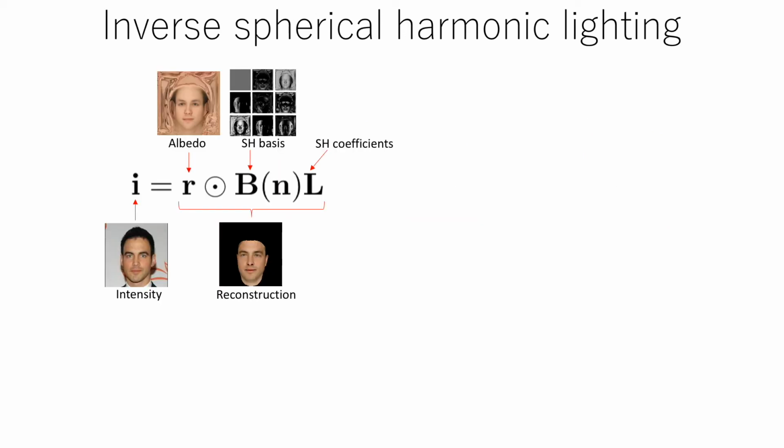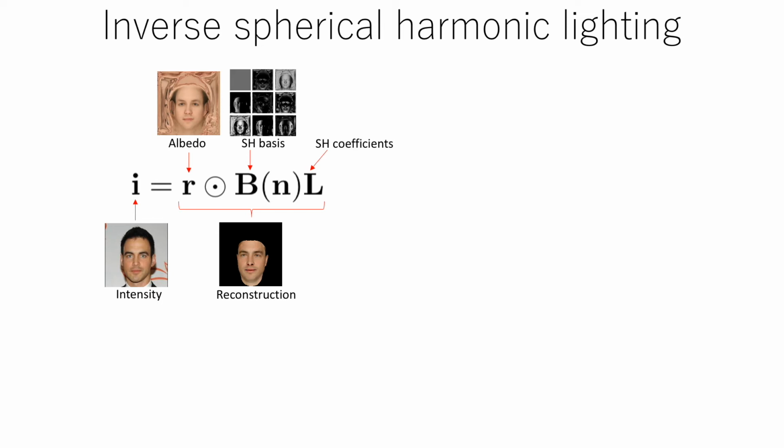Based on the obtained geometry, we calculate photometric parameters. To make the problem linear, we introduce inverse spherical harmonic lighting. In ordinary spherical harmonic lighting, shading is represented as a linear combination of spherical harmonic bases, and the intensity of each pixel is represented as a product of albedo and lighting.